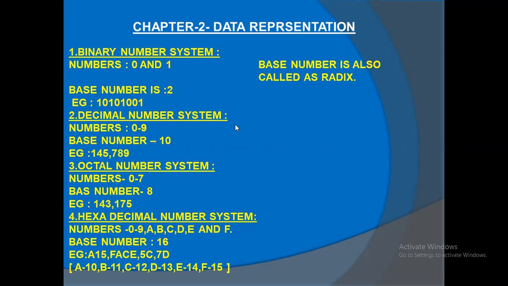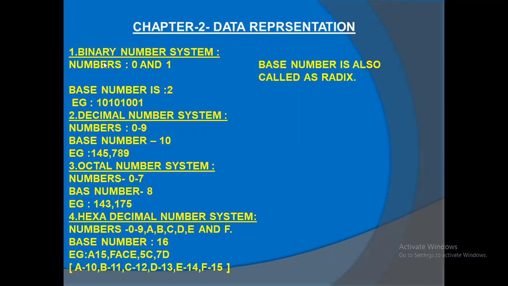Nice answer, but you have to tell 4 types. By seeing the screen, at least you can say that. There are 4 types of number systems. I am saying again: binary, decimal, octal, hexadecimal. Students, if you just listen, you will get the clarity. If you miss any one part, you won't get the clarity. Listen very carefully, not only in this class but in all classes, especially computer science classes. That is very important.